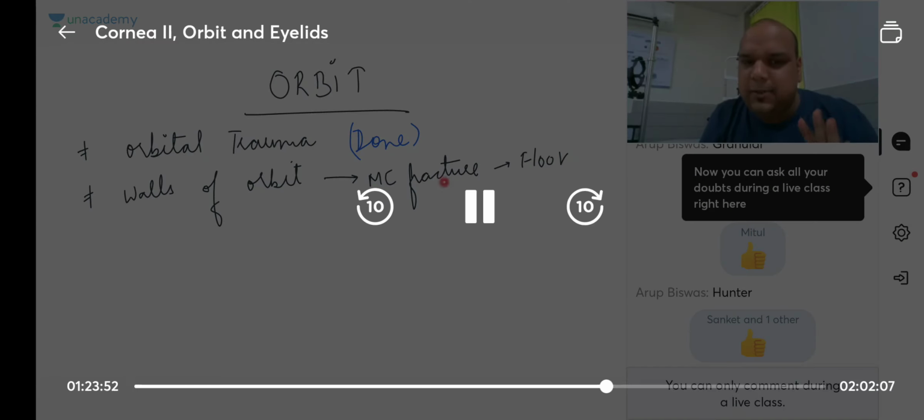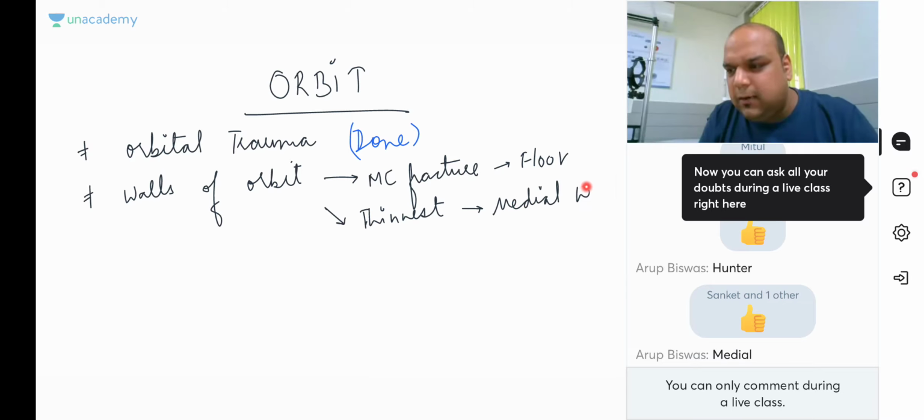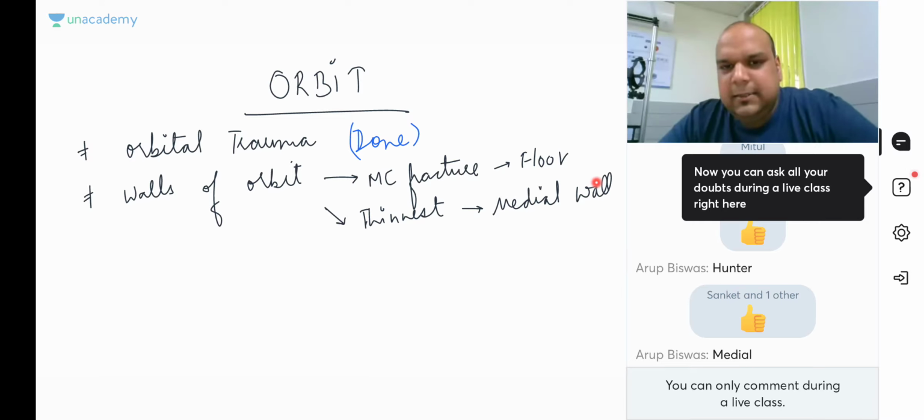This is part of your anatomy actually. But the thinnest wall is which wall, everybody? Very good, Arup has answered for all of you. The medial wall. The thinnest is the medial wall, lamina papyracea, if you want to call it. That's all I can tell you here as part of the walls of orbit.